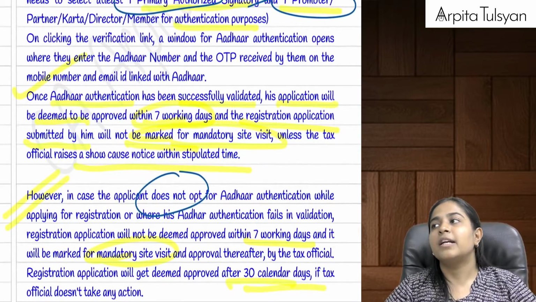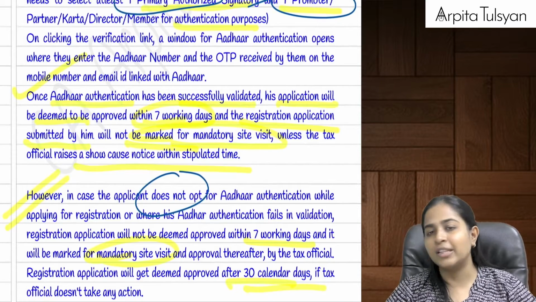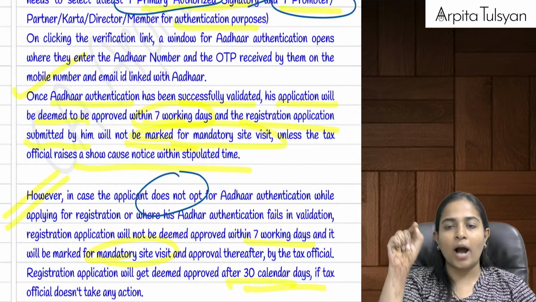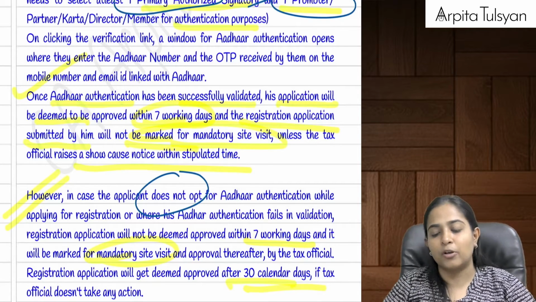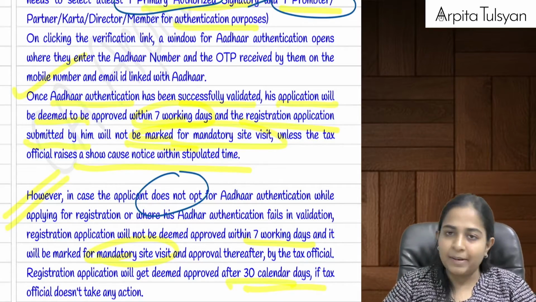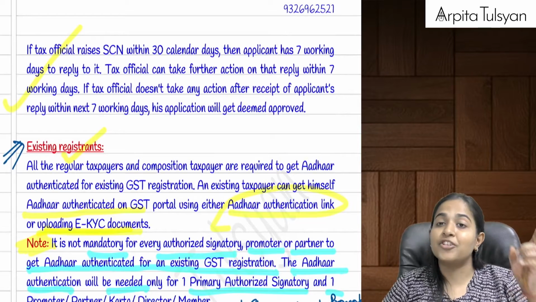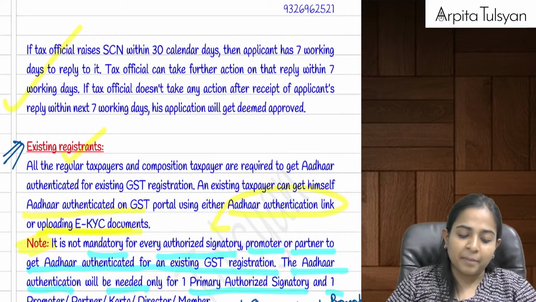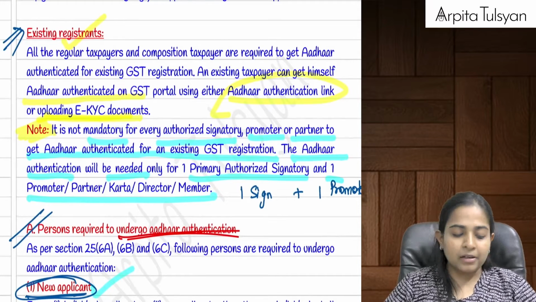What if that person does not opt for Aadhaar authentication? If he says no, I don't want to go for Aadhaar authentication, and ticks no for Aadhaar authentication, then in such a case, his application will be directly marked for site verification, and his registration will be deemed to be granted after a period of 30 days, right?